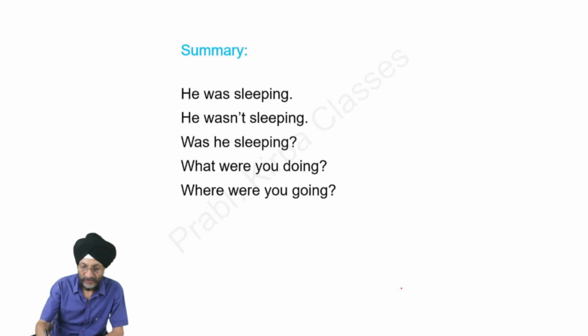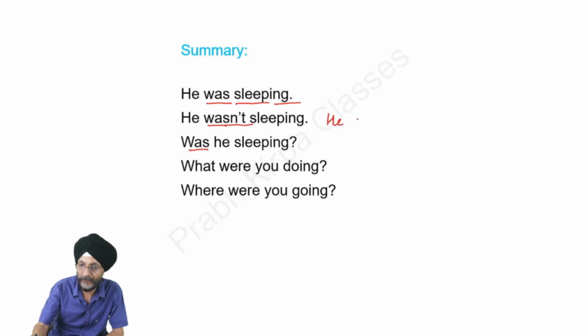Summary. Here you will see that was has been added in the case of he, she, it. He was, and this is the first form of the verb, and ing has been added. And this is the contraction of the word was not. He wasn't sleeping. If we write in this way, this is also correct.